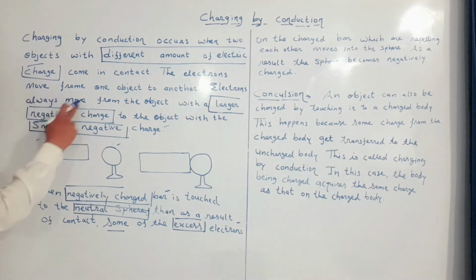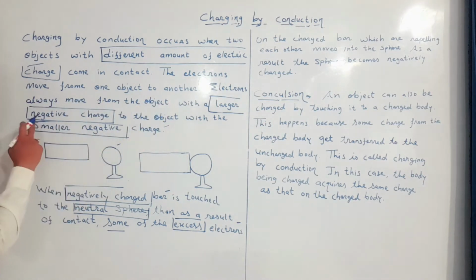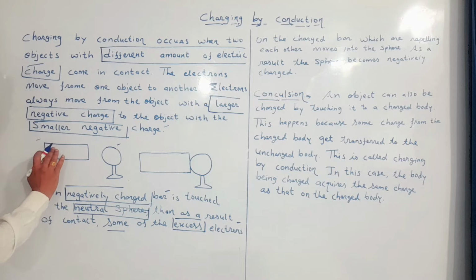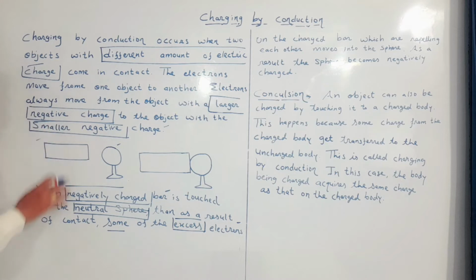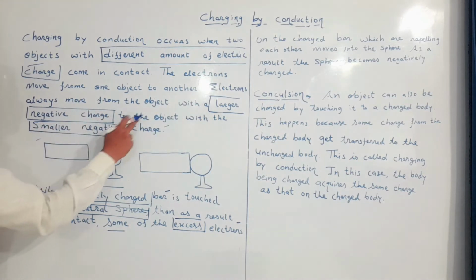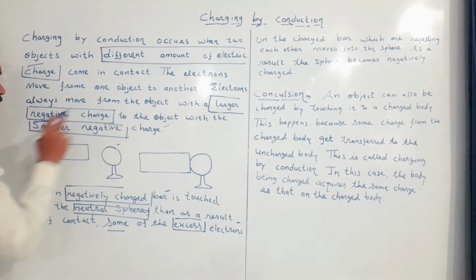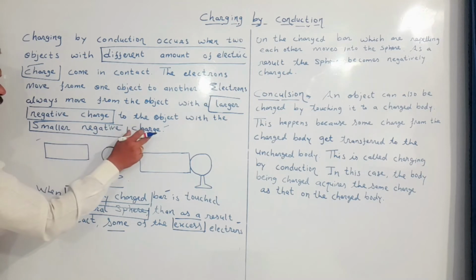Electrons always move from an object with larger negative charge. My dear student, the bar is negatively charged and therefore has a large amount of negative charge, and electrons always move from the object with larger negative charge to the object having smaller negative charge.